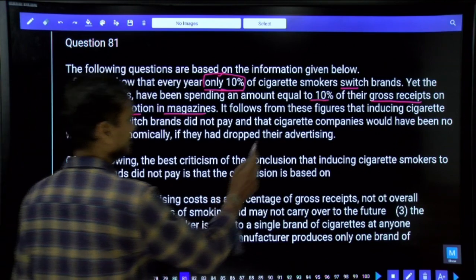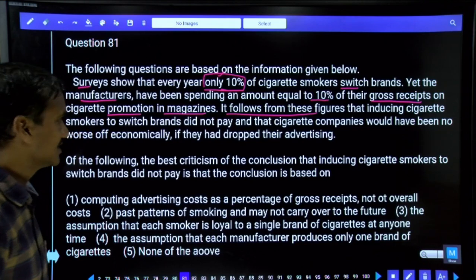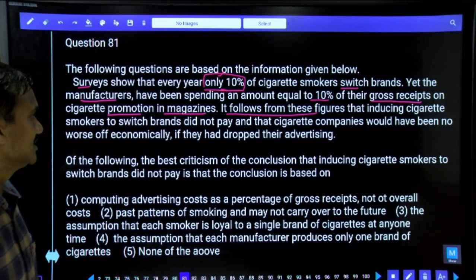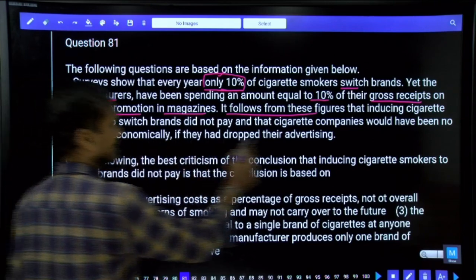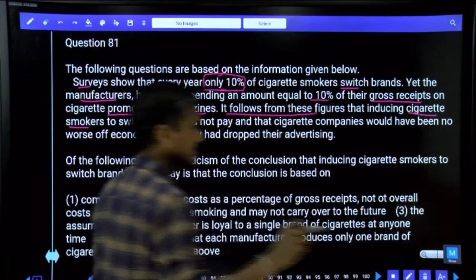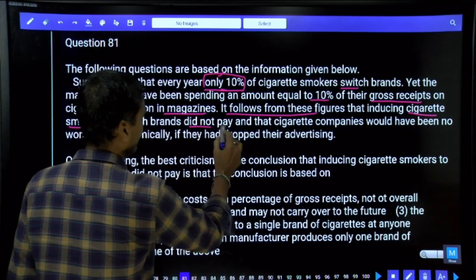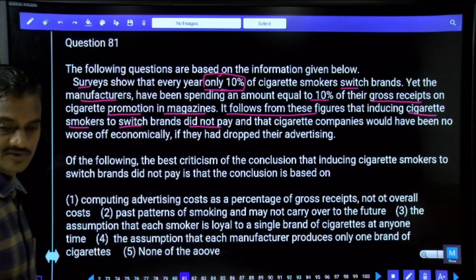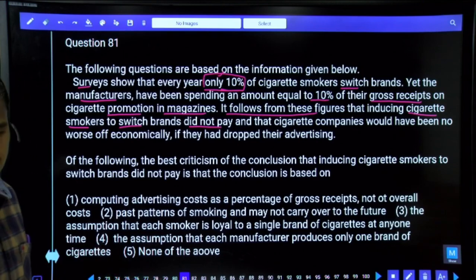It follows from these figures, that means it is the final conclusion. What is the final conclusion the author has made? It follows from these figures that inducing cigarette smokers, inducing, that means insisting these people to switch their brands, did not pay. Why are these people giving the advertisements, promotion in the magazines? In order to make these people shift their brands, isn't it?